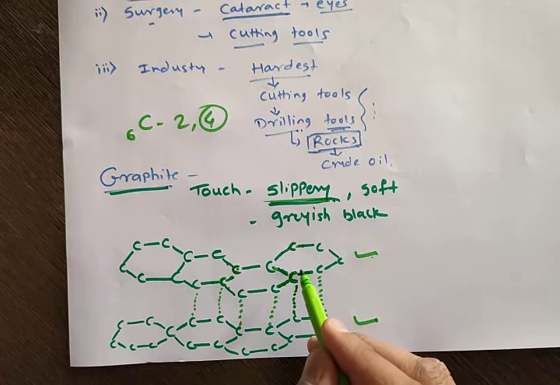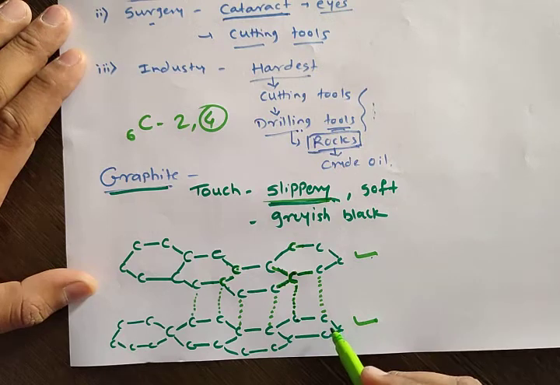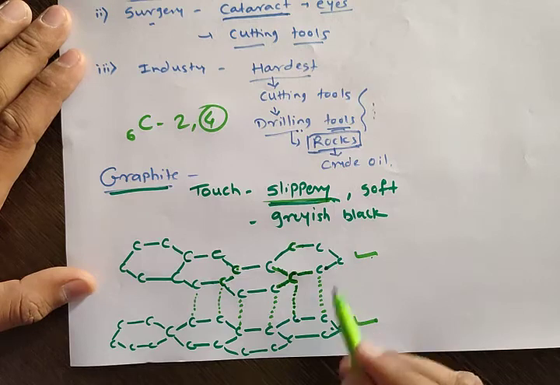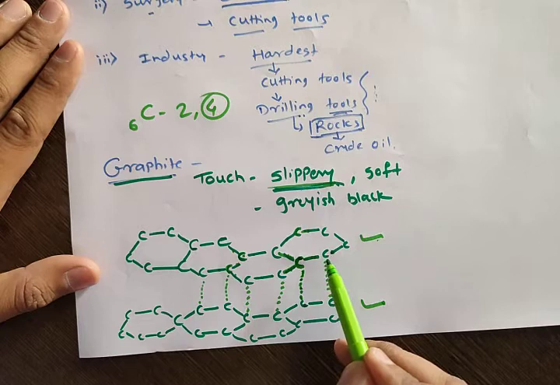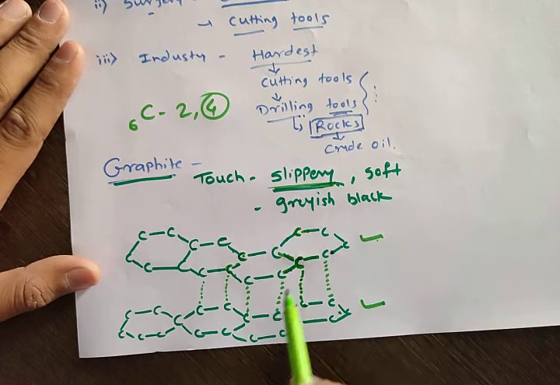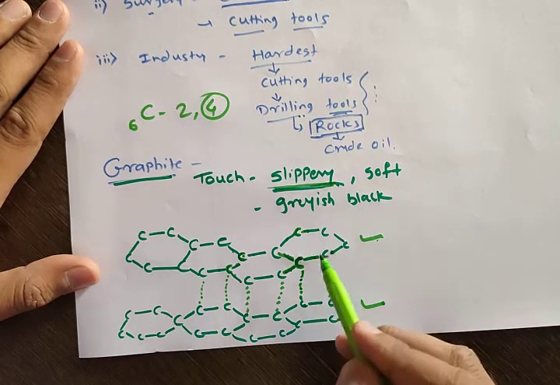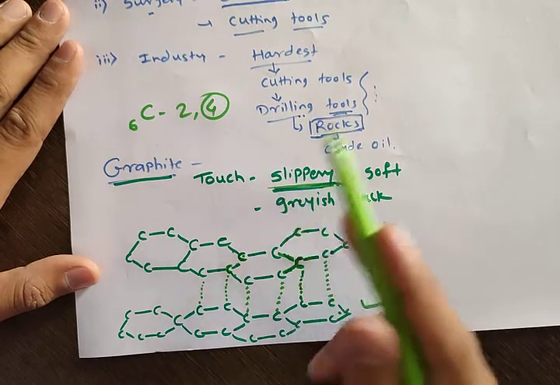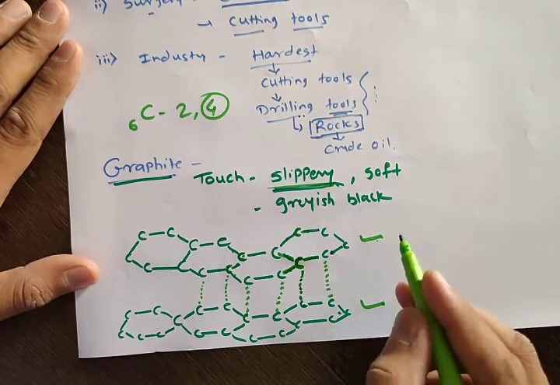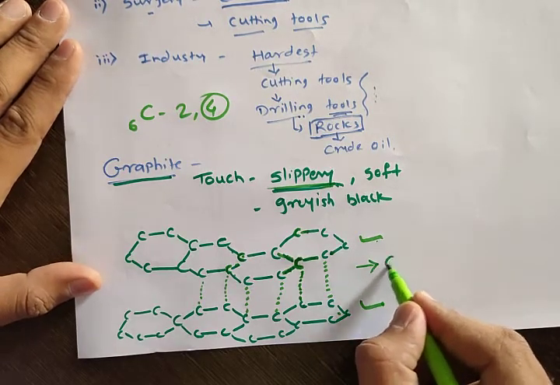That means one electron can be transferred from this layer to this layer, and from this layer to this layer, from first to second and from second to first. And remember, I have shown only 2 layers here, but there are not only 2 layers. There are so many layers, one above the other. So an electron from this layer can transfer to the layer above, then to the next layer. That's why one very important property of graphite arises, that is conductivity.